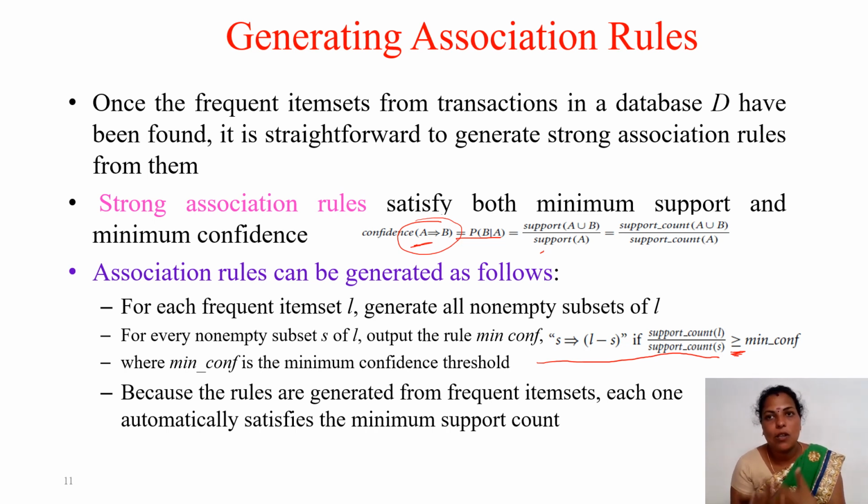In association rule mining, we have to check only the confidence, that is enough. But we can easily compute the support percentage also. Whatever frequent item sets are available already satisfy the minimum support count, because based on the minimum support count only we have generated the frequent item sets. So it is already satisfying.